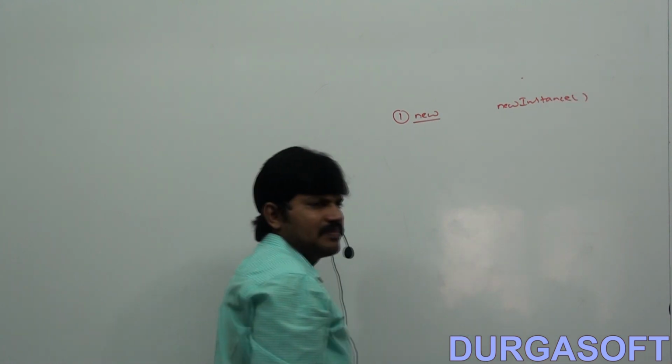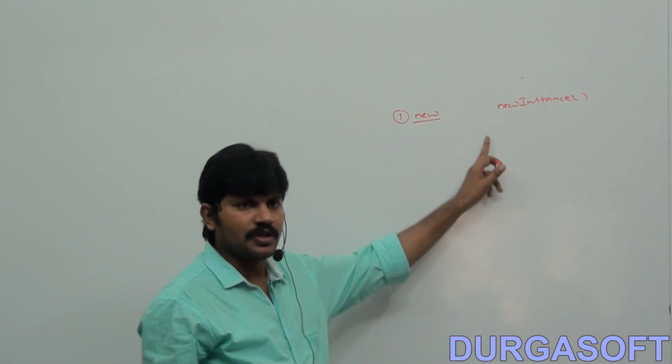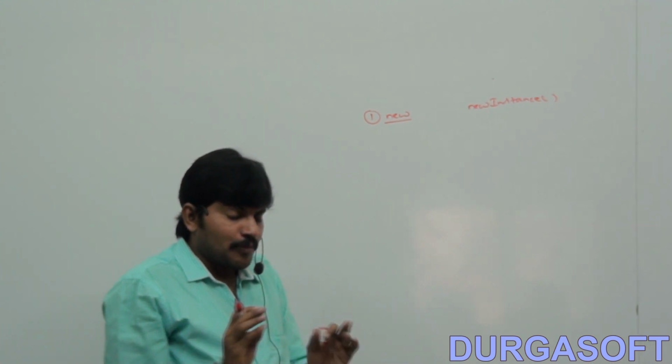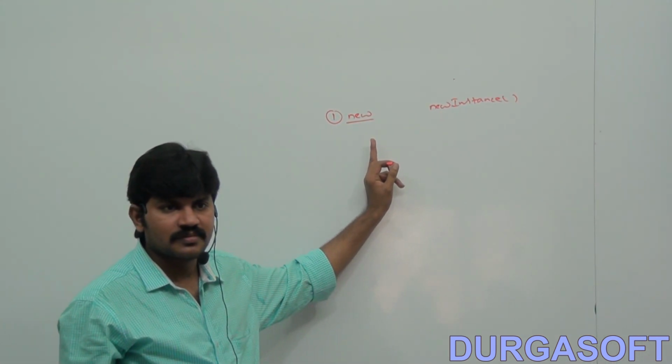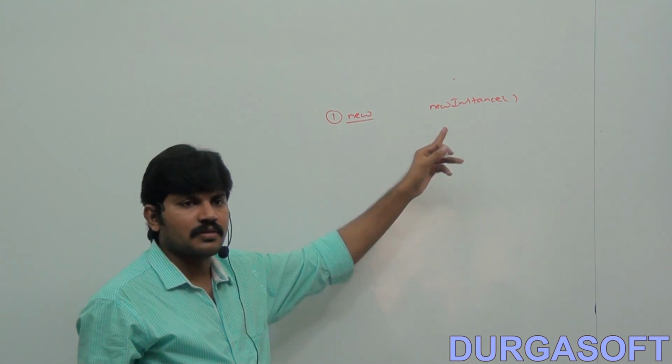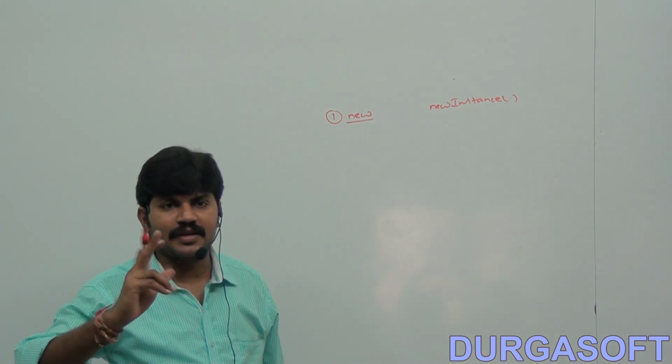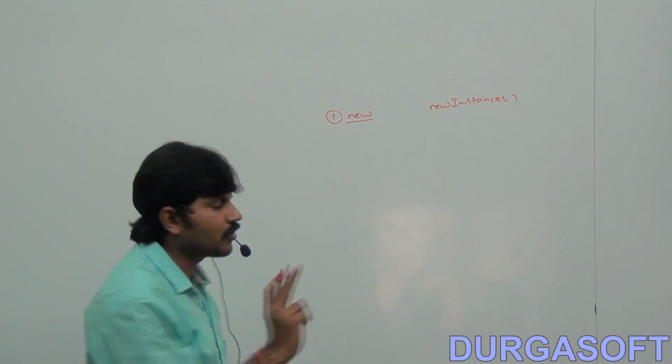Both are the same. Have you observed? Here new and newInstance, both are the same. Purpose is also the same. We can use a new operator to create an object. We can use a newInstance method to create an object. Then what is the difference between them? So we should have clear clarity.